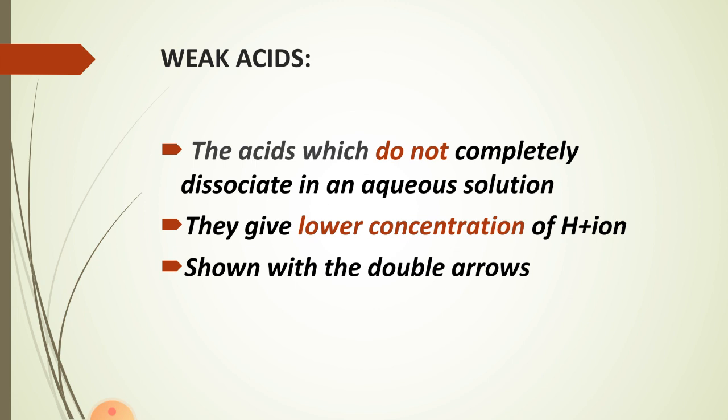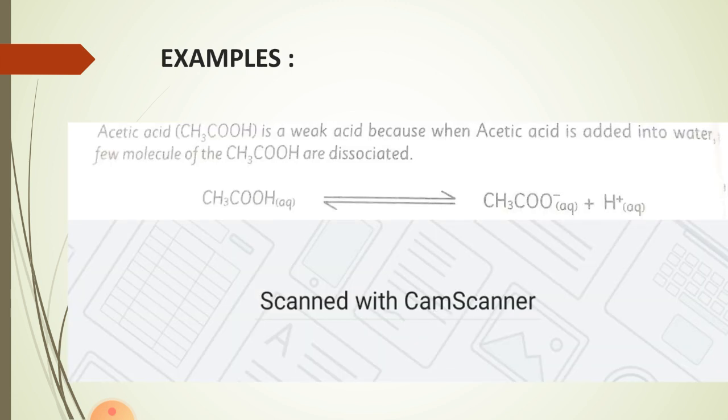Come towards the weaker acids. The weak acids do not completely dissociate in aqueous solution, definitely the opposite of strong acids, so they will give a lower concentration of H+ ion. They are shown by the double arrows. For example, acetic acid, the vinegar acid, is a weaker acid. When it is dissolved in water, you can see that its dissociation is partial. H+ is removed, but due to the strength of this conjugate base,